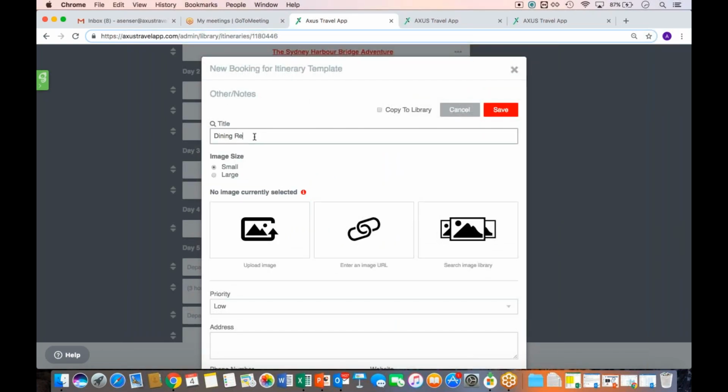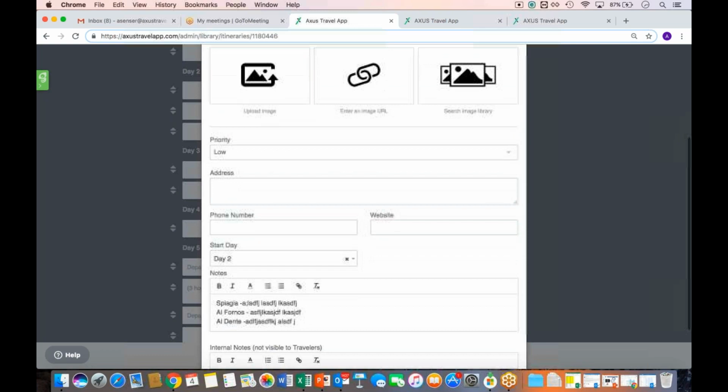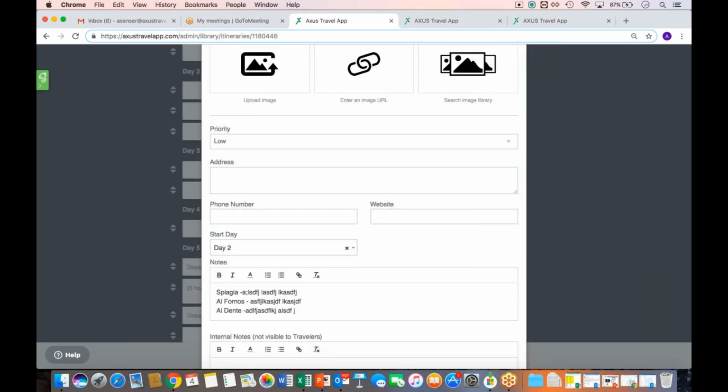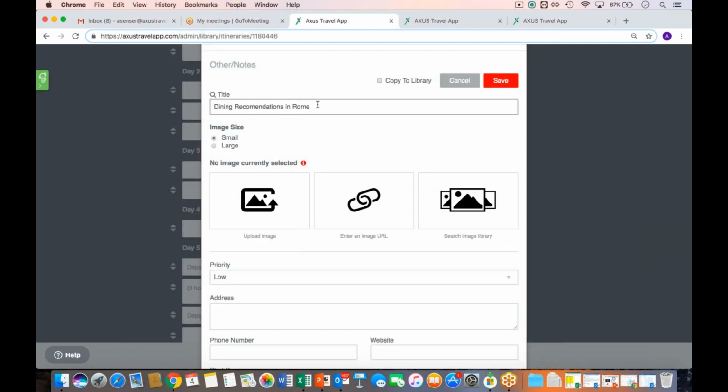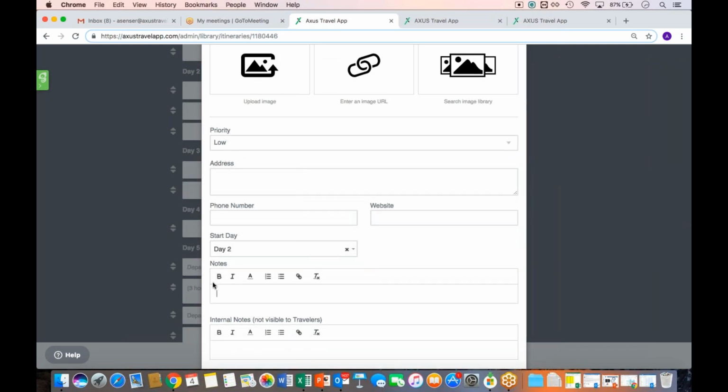Let's say we had dining recommendations. Let's see what we have actually in our library. We'll see if we already have one created. But let's do our own. How about we do dining recommendations in Sydney? And then I'm going to come down. We're going to get rid of that from our library.